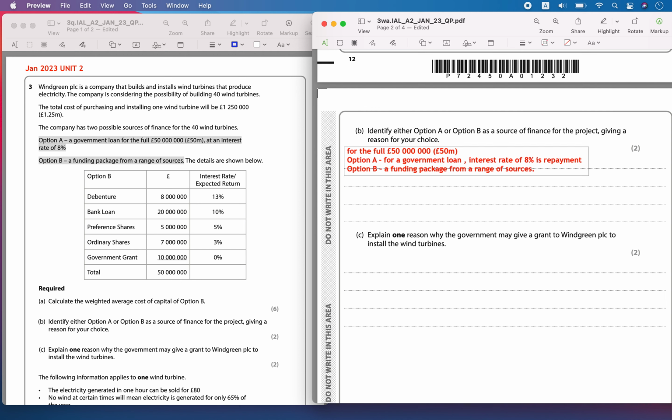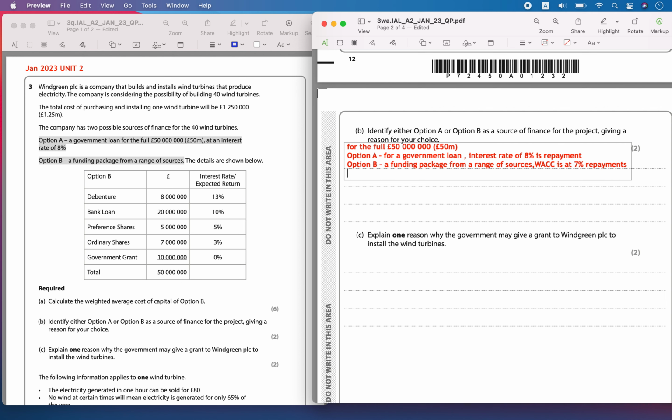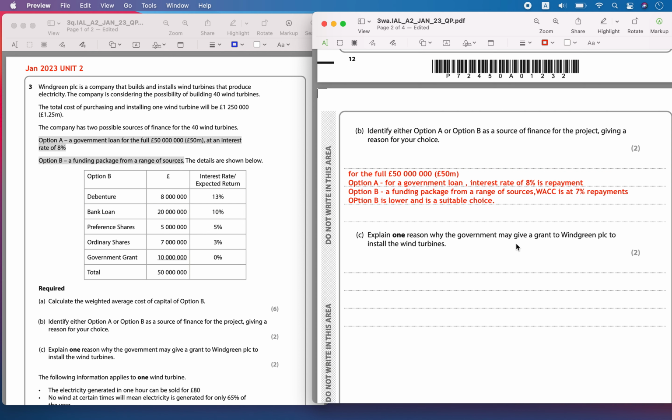Whereas for the funding package from different sources, the WACC we have to calculate is at 7%. So option B is lower and is the suitable choice, because it has a lower percentage of interest repayments.